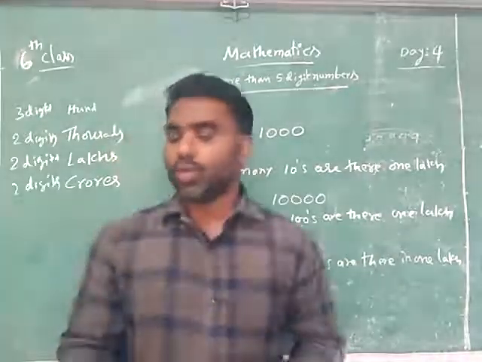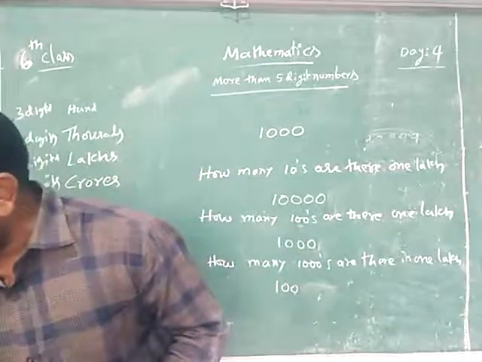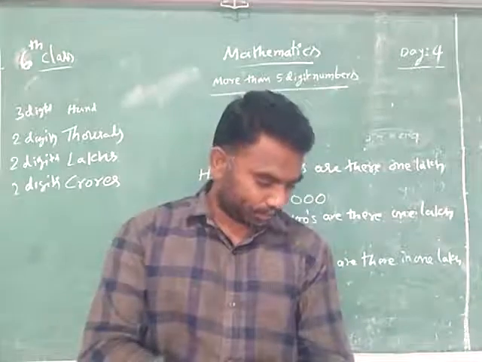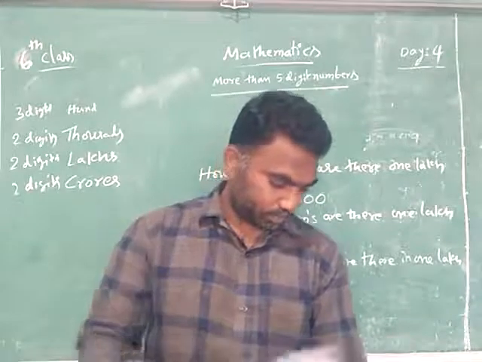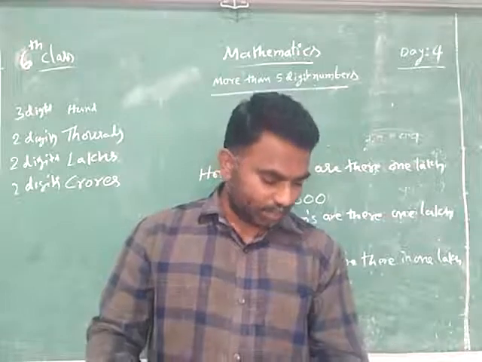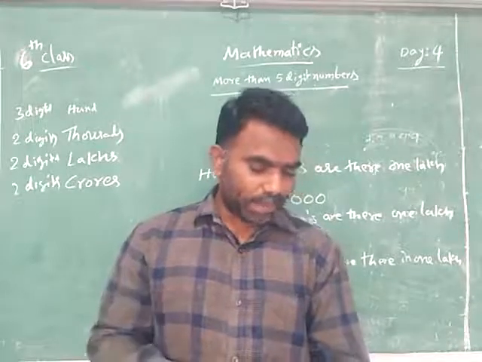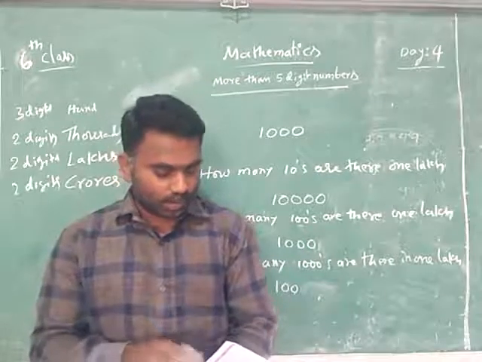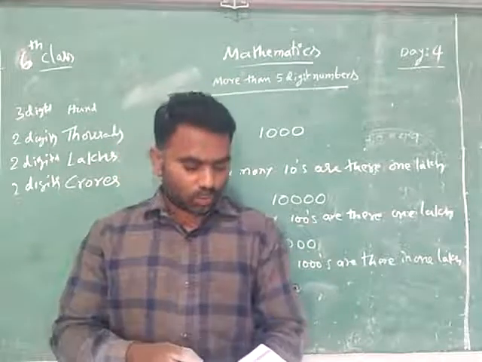Okay? Thank you. And the homework in this class is page number 7 and page number 6. There are some blanks in the page number 6, one table and just down one more gap.